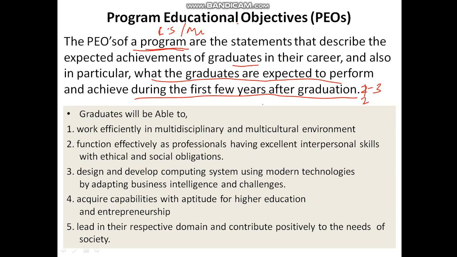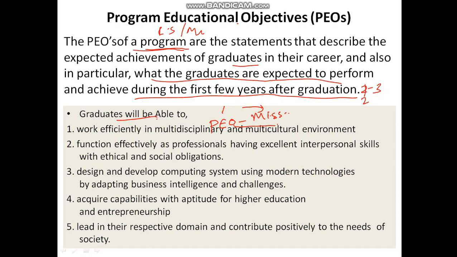Here we have to define these POs, and it is very important to connect these POs with the mission statement. Sometimes it is necessary, as the accreditation agencies will ask you how this particular PO is connected to the mission and so on.